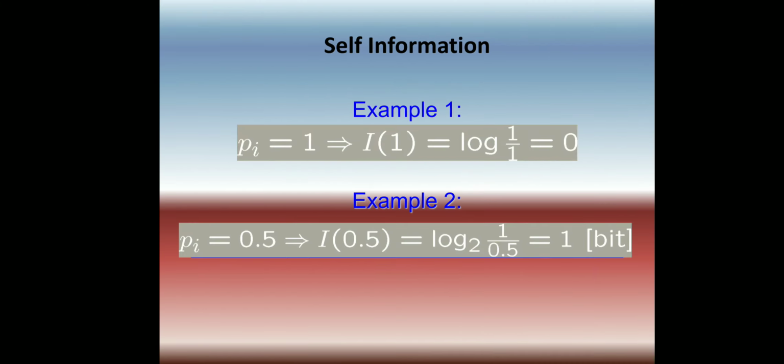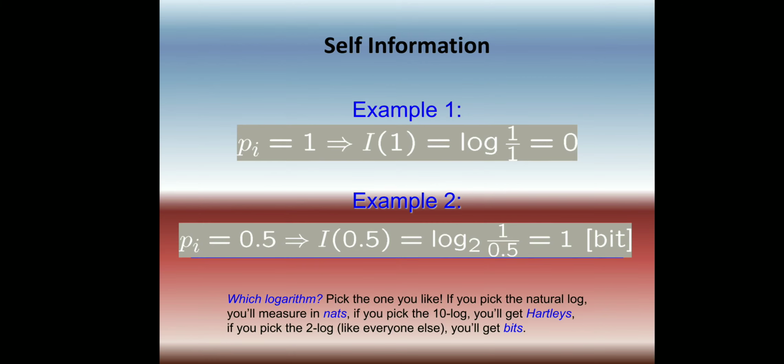Now we can see some examples of self-information. If the probability is 1, then I of 1 is log of 1 by 1, which is 0. And if the probability is 0.5, then I of 0.5 is log, here we took the base as 2, of 1 by 0.5, which is 1. So this is the way the amount of information changes with respect to the probability.